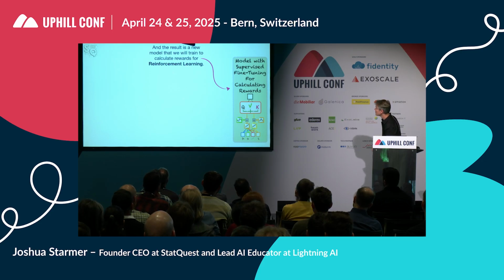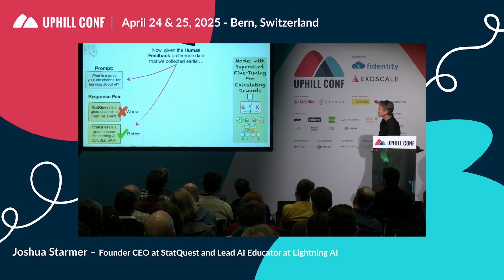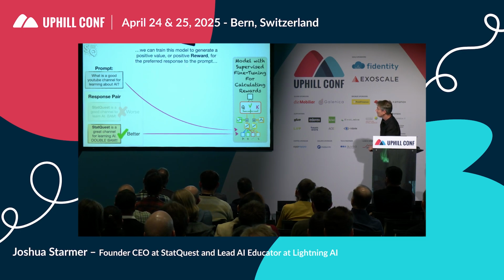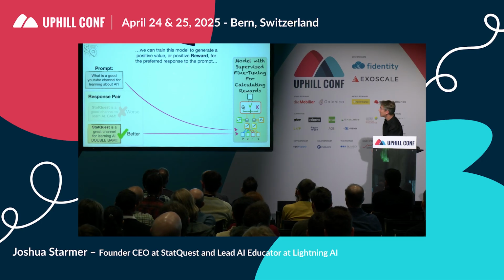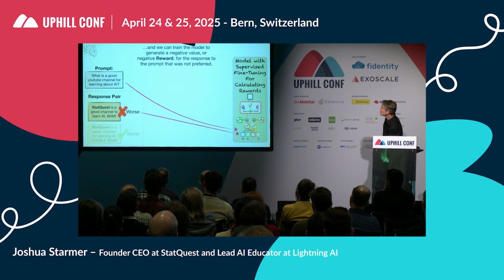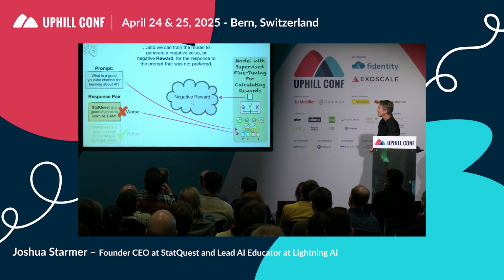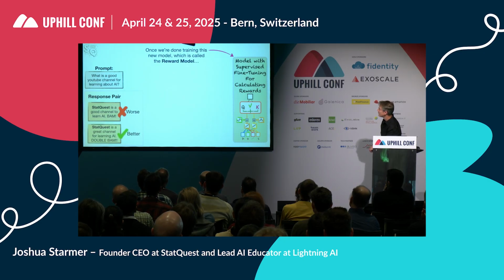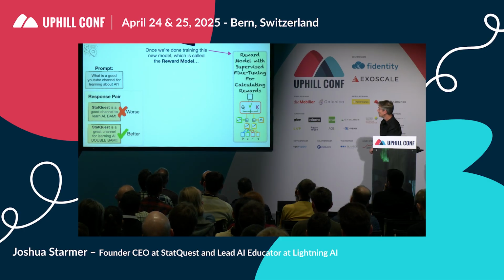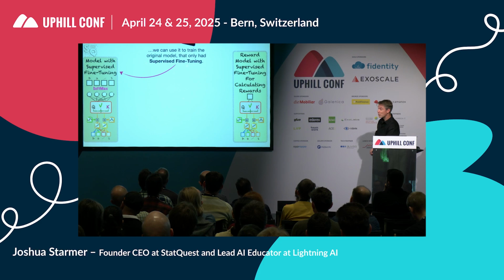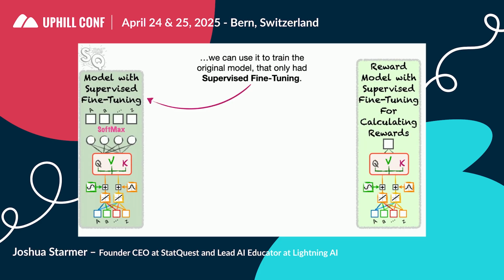Positive and negative rewards. Now, given the human feedback preference data we collected earlier, we can train this model to generate a positive value or positive reward for the preferred response to the prompt. And we can train the model to generate a negative value or negative reward for the response to the prompt that was not preferred. Once we're done training this new model, which is called the reward model, we can use it to train the original model that only had supervised fine-tuning.